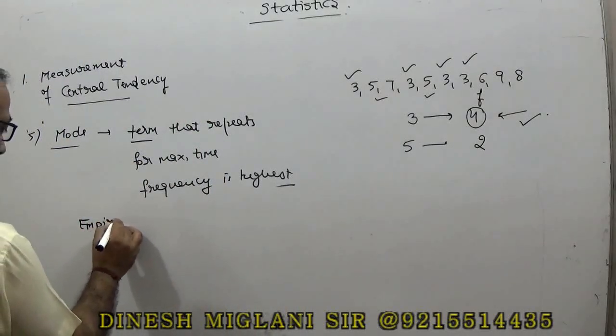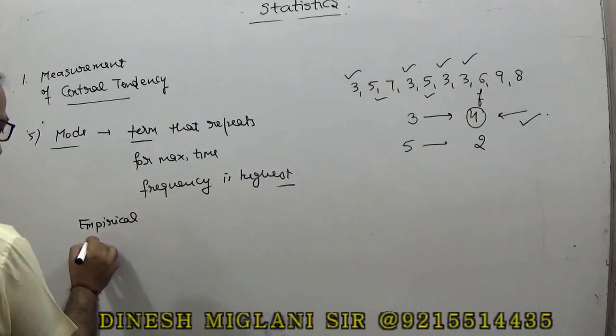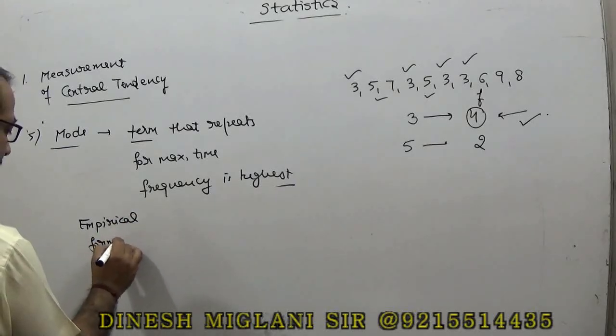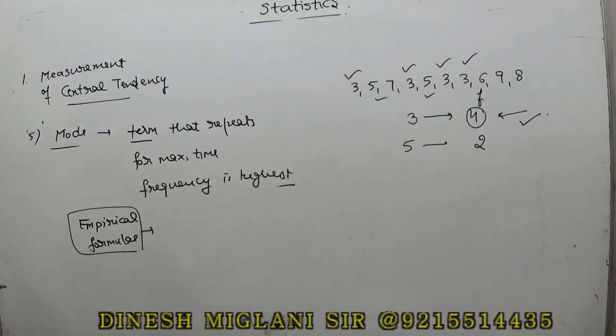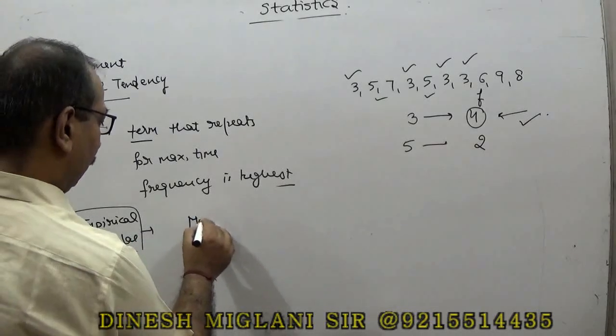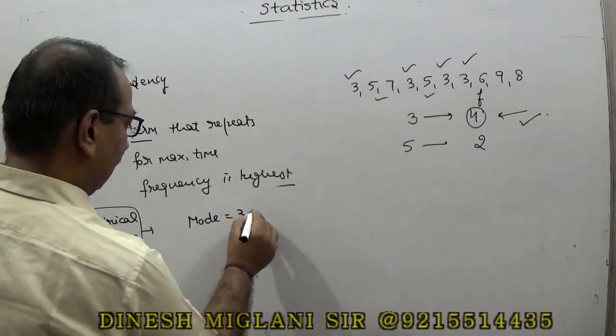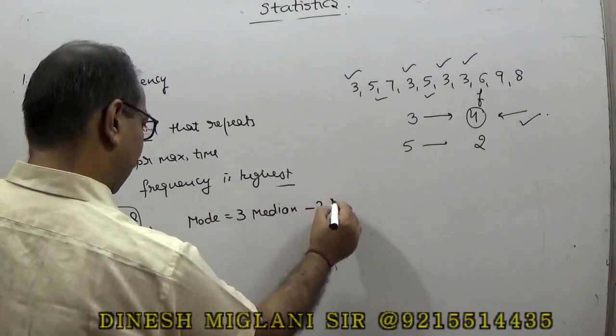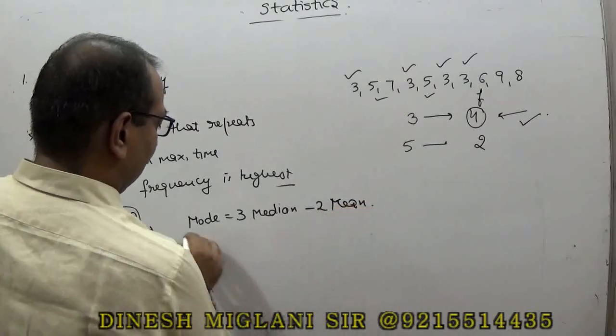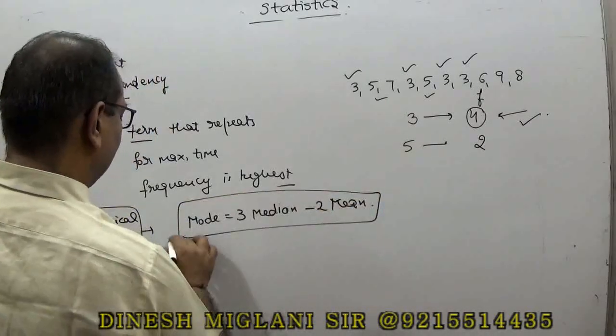Empirical formula means a formula made on the number of researches, the number of data we used. We have made a relationship between the mean, mode and median. ये आपने याद कर लेना है. Mode is equal to thrice of median minus twice of mean. Sometimes this formula is used in an examination.